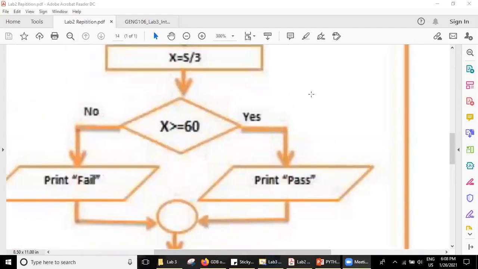Now I want you to write a flow chart which will calculate the average of 20 students and print if they have passed or failed. Did you get my point? What you have to do is take the subject marks, calculate the average, and then print pass or fail for 20 students.